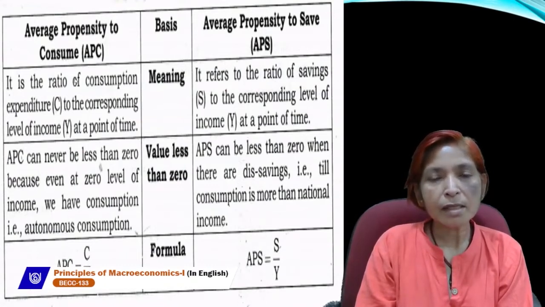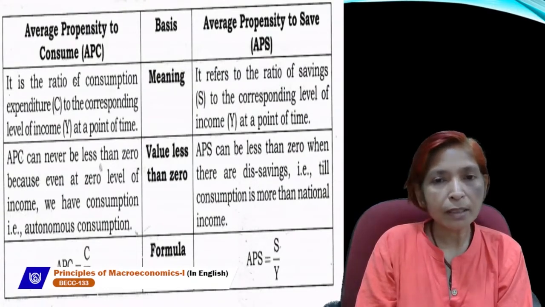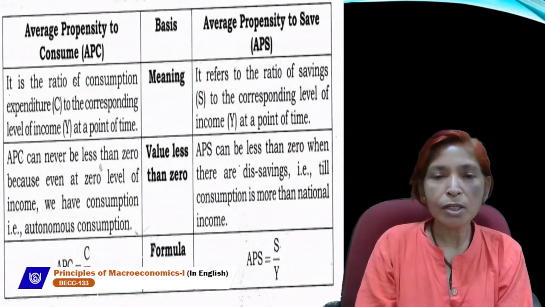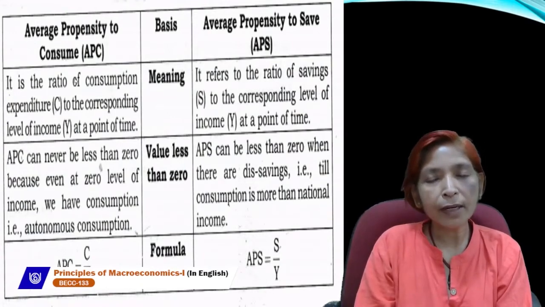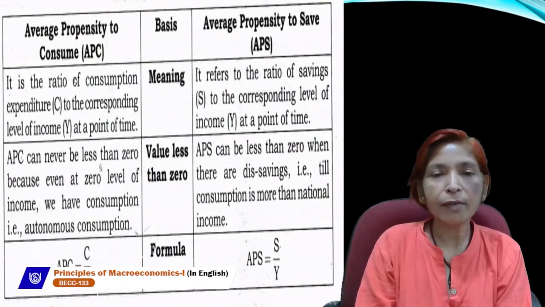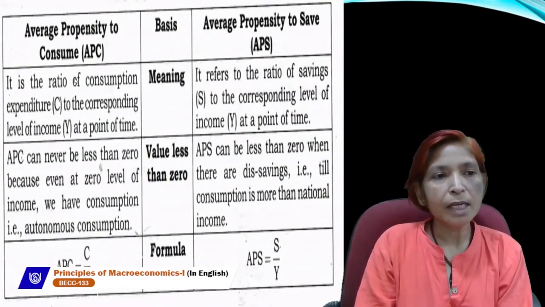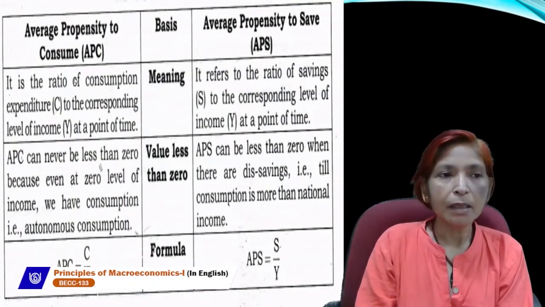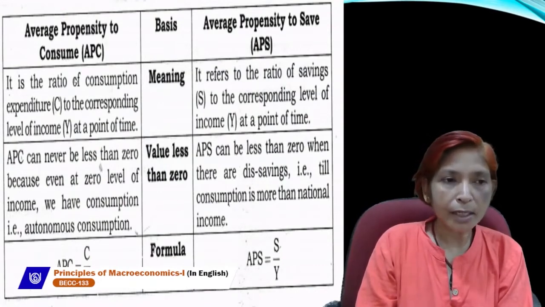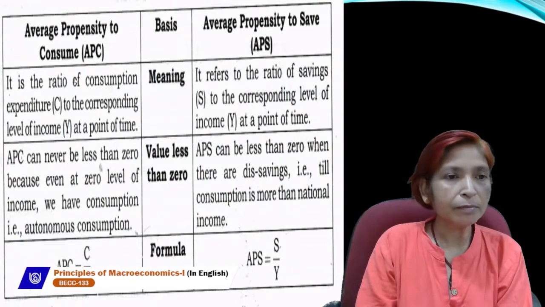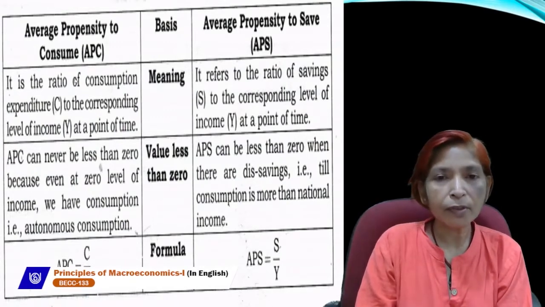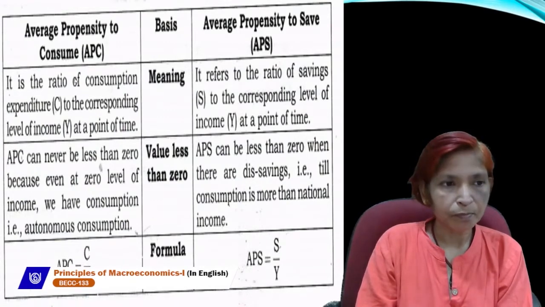This is APS, average propensity to save. Propensity to save shows different levels of saving at different levels of income. Just as APC is the ratio of consumption and income, APS is the ratio of saving and income.